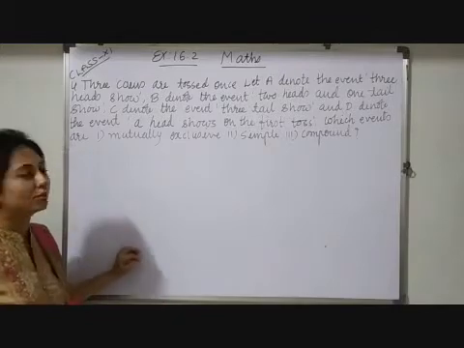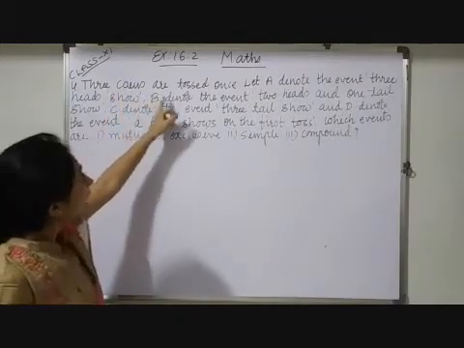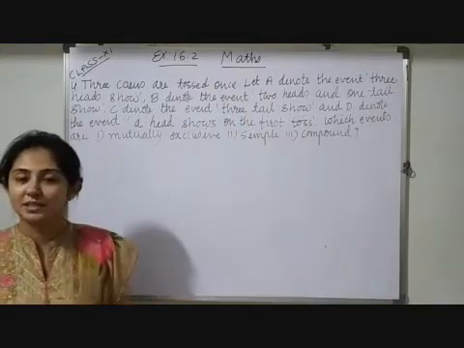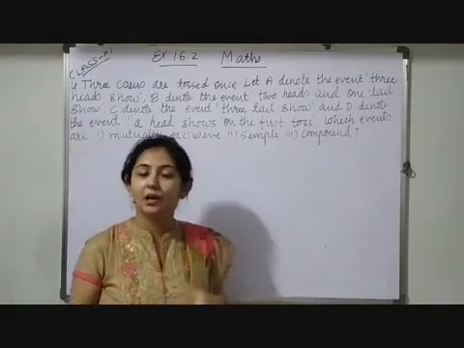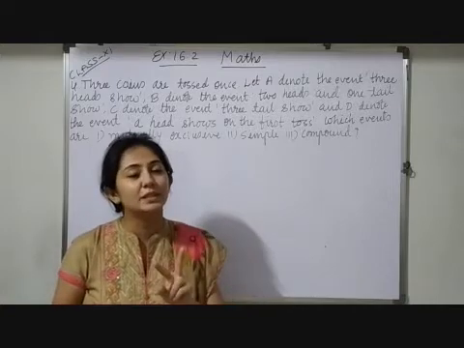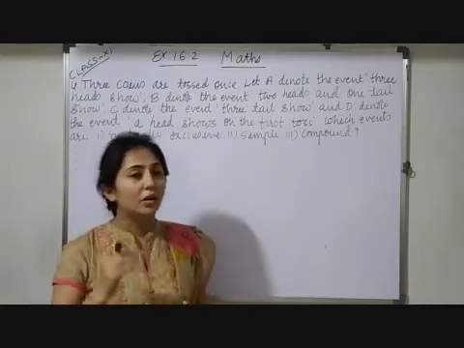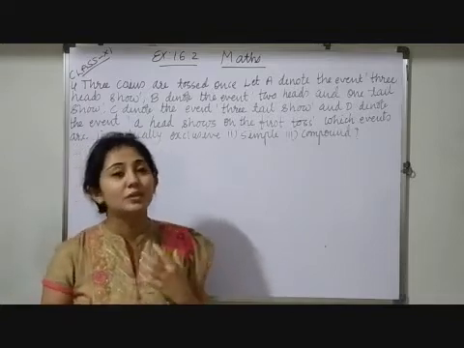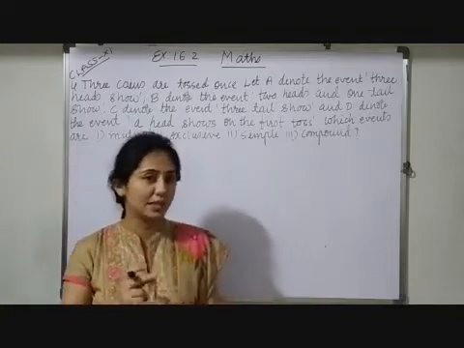Children, now here your question is, three coins are tossed once. When three coins are tossed once, on a single coin, how many faces do we have? Two faces. It means how many outcomes are possible to get? Those are only two: one is head and the second is tail.